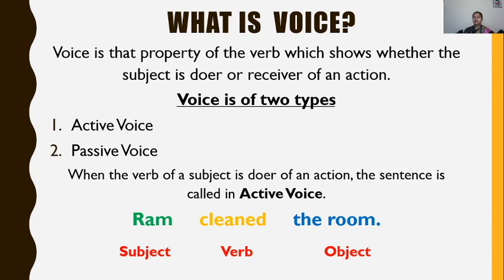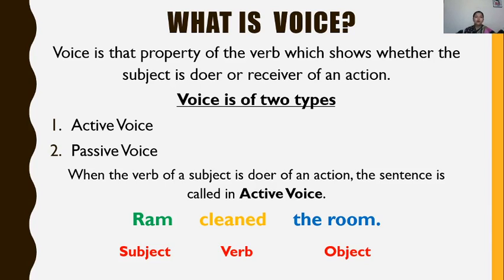Clear? Now here, let's find out who is the receiver of this action. Ram cleaned is the action that has been done by Ram, and the room has been cleaned. So the room is my receiver, and the receiver is the object here. Or you can say this, that in a sentence your object is always the subject of the passive sentence.